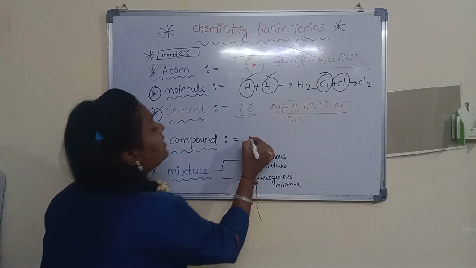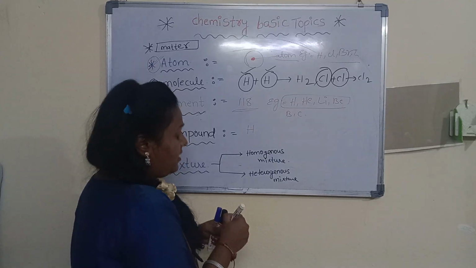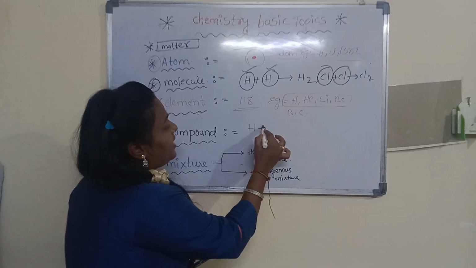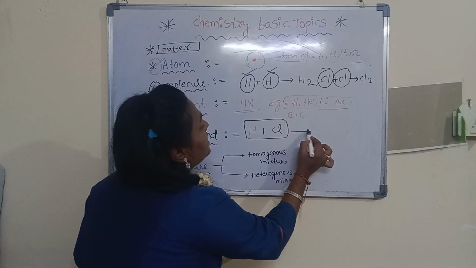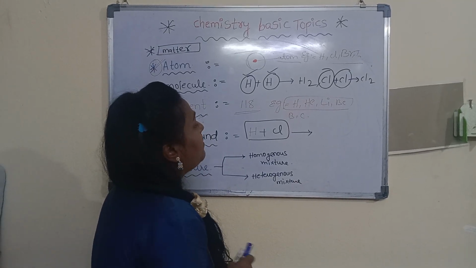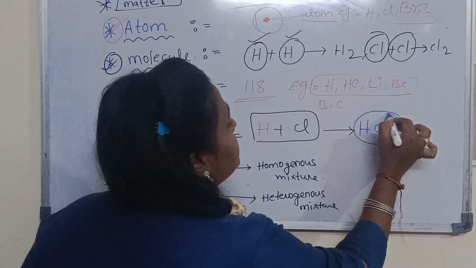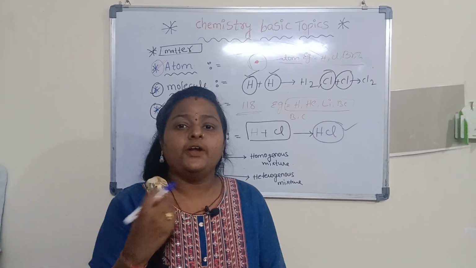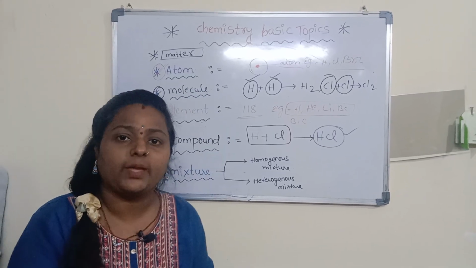For example, hydrogen is one element and chlorine is one element. Two or more elements combined together form a compound.